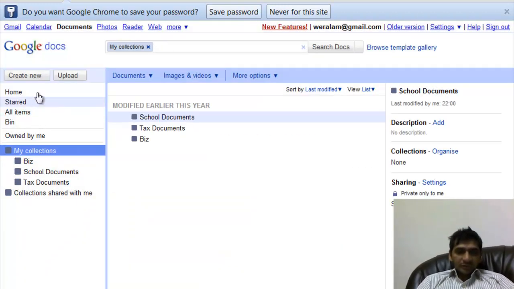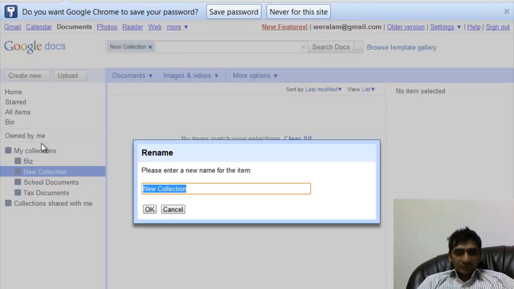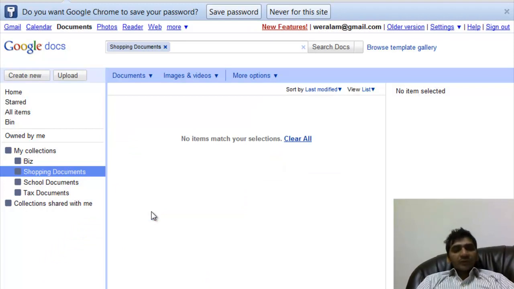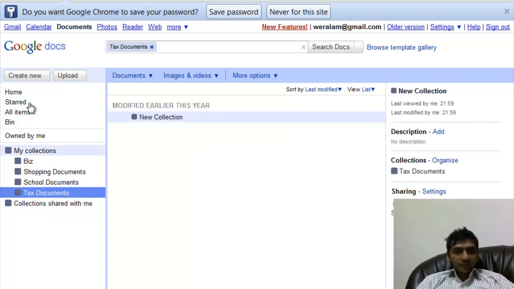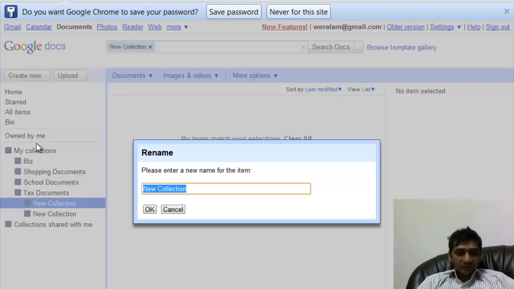Similarly, if I want to manage something else, say shopping documents go here. And if we want to go even further, like under the tax documents I want to make more collections,